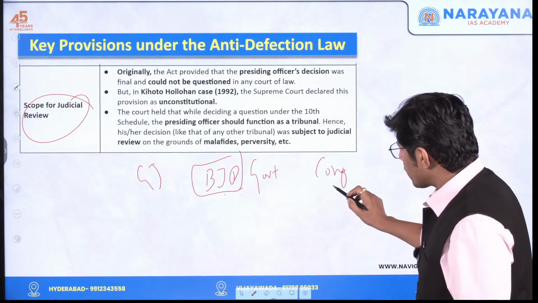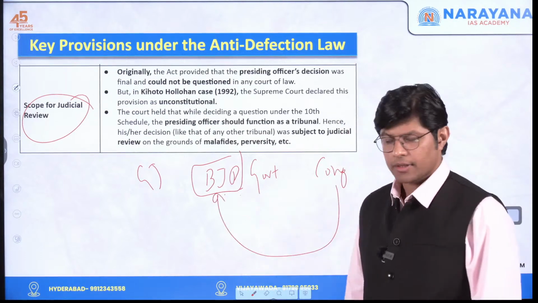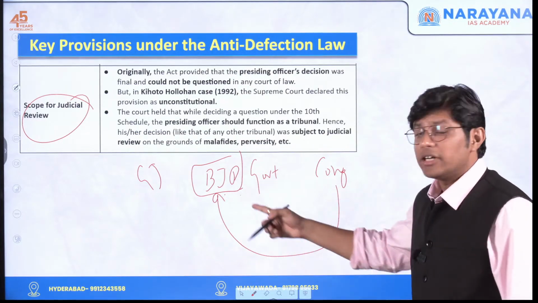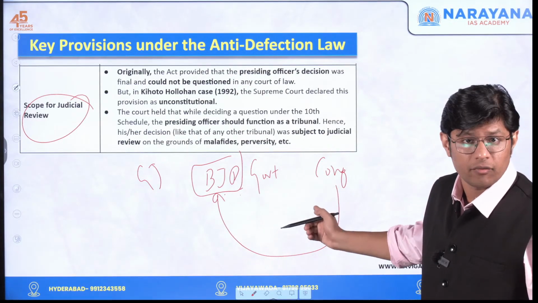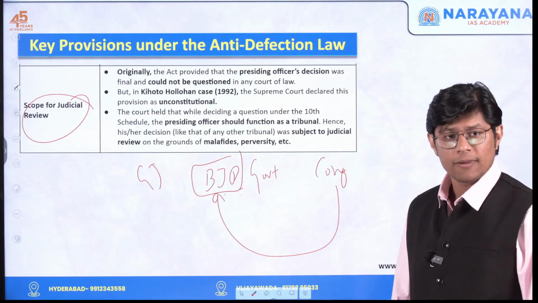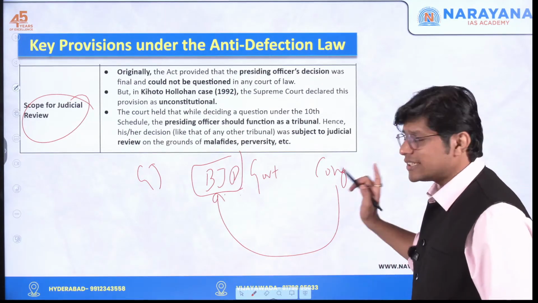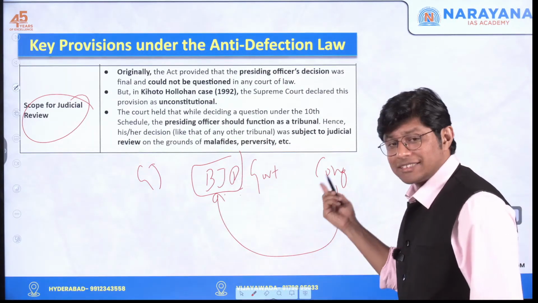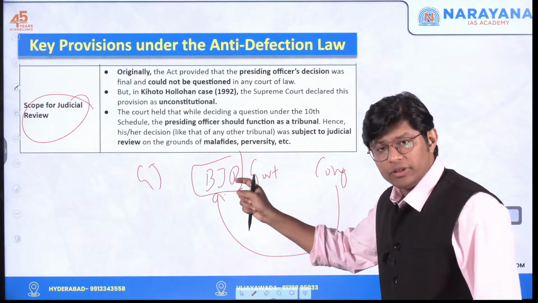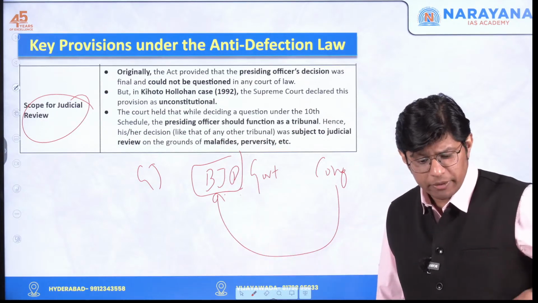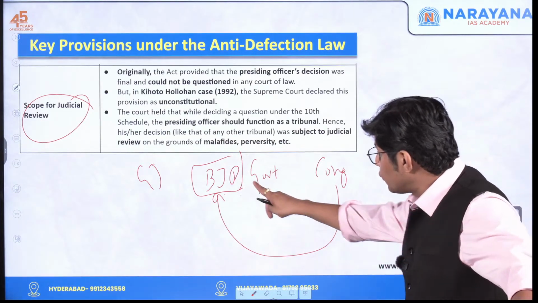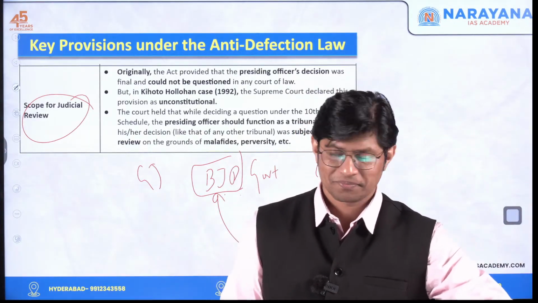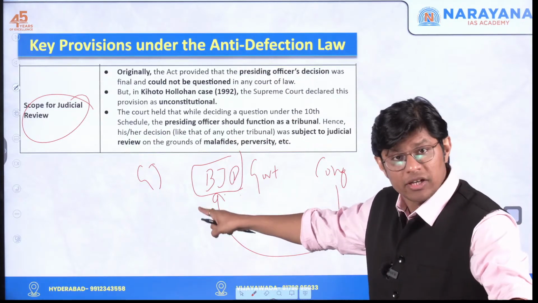Now, let's say a member of Congress wants to defect to BJP. Here he is actually defecting, so he should be disqualified. Why? Because he's switching sides, which means he should be disqualified. Now, the speaker is from BJP. If he is disqualified, the number of BJP will be the same. BJP wants to increase the number. So, what the speaker will do is, the speaker won't take any action. The speaker is of the BJP, will listen to BJP.